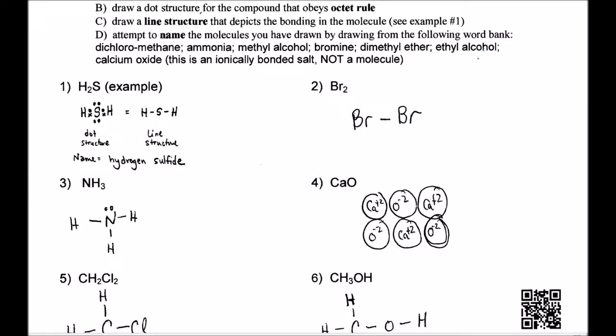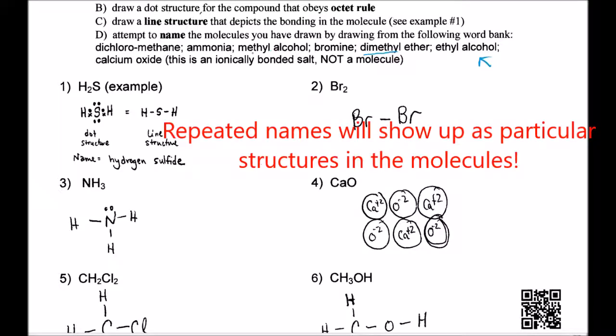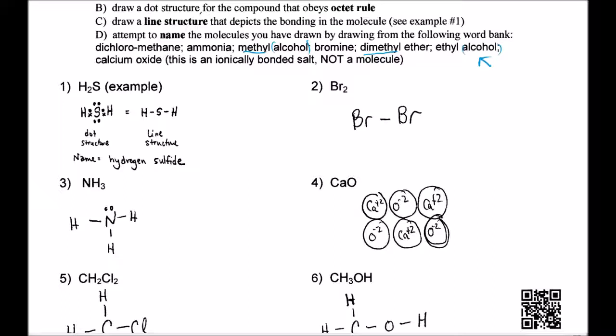Here I'm talking about naming molecules. You have a word bank here. And the key is to recognize there are things repeated. Dimethyl, methyl, alcohol, alcohol, dichloro. So with these clues, you can name the molecules. You don't need to look anything up.